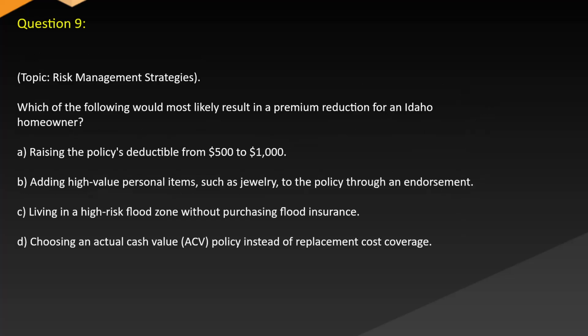Question 9. Topic: Risk management strategies. Which of the following would most likely result in a premium reduction for an Idaho homeowner? A. Raising the policy's deductible from $500 to $1,000. B. Adding high-value personal items, such as jewelry, to the policy through an endorsement. C. Living in a high-risk flood zone without purchasing flood insurance. D. Choosing an actual cash value (ACV) policy instead of replacement cost coverage.